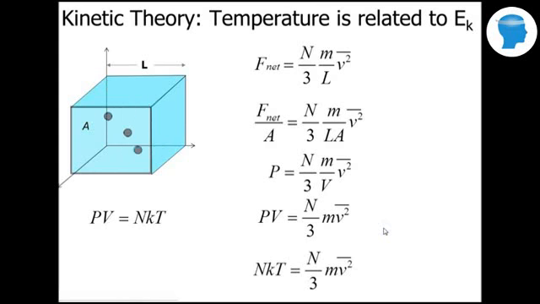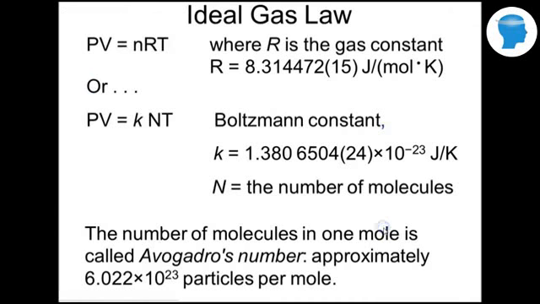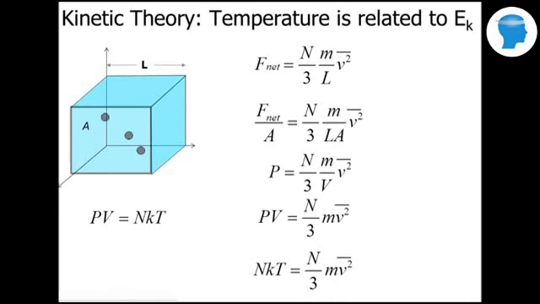And I can plug that in for PV. Oops, let me go back. And I can plug that into PV, and I find out that Boltzmann constant times the number of particles times the temperature is related to the average kinetic energy. It's kind of related to this average kinetic energy of the particles. So temperature is really related to the average kinetic energy of the particles.